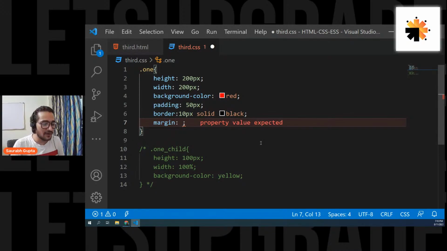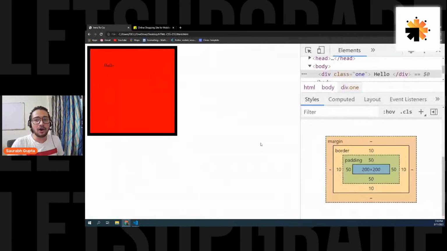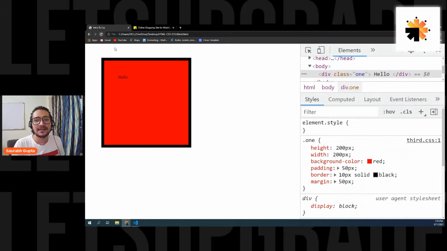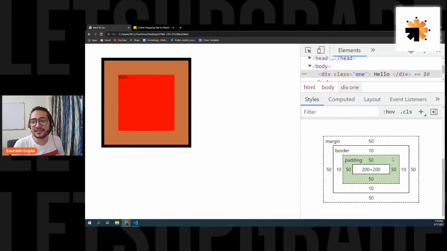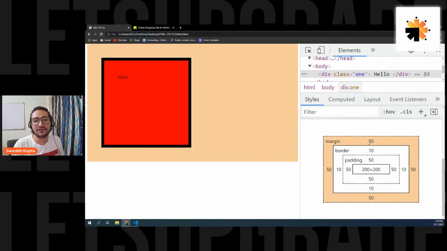So if I add a margin of 50 pixels, now all around this element a 50 pixel margin will be added, but that is invisible. So it will look like a gap to you. Now to show you this, refresh the page. See that? We get a feeling of the element moving.